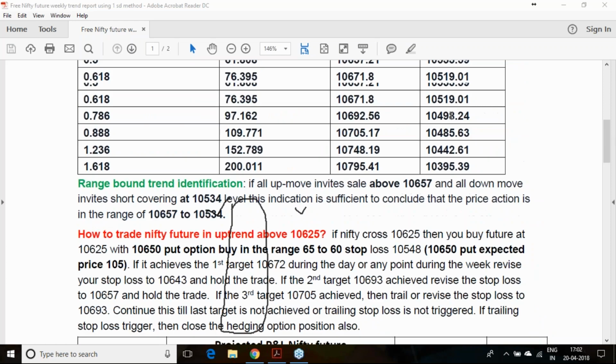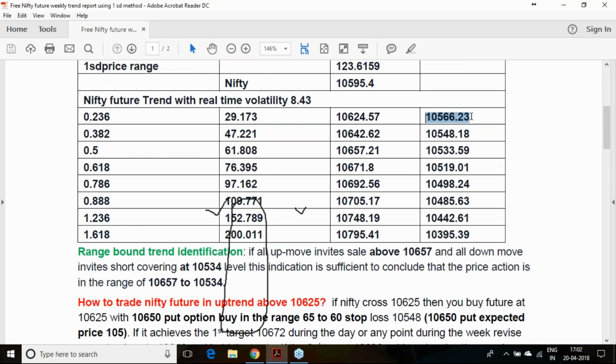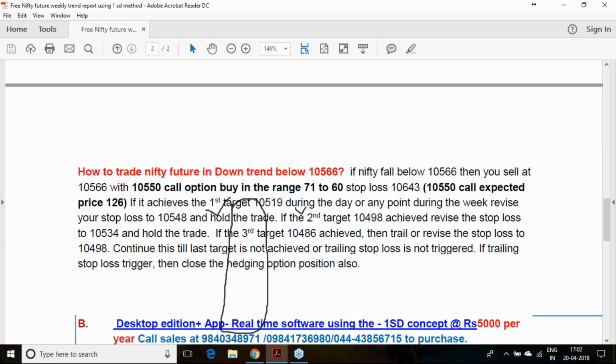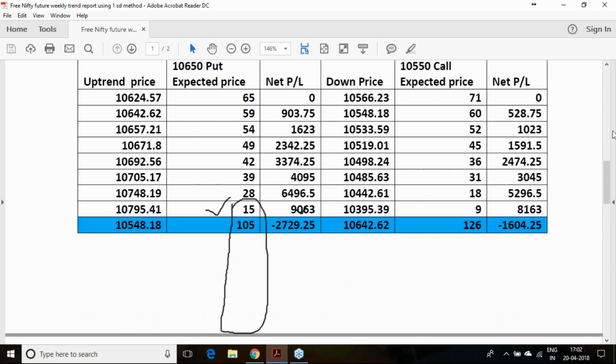In the same way, if the Nifty gives you a downtrend breakout on Monday below 10,566, then you can sell Nifty along with the 10,550 call option, which you can get around the 71 to 60 range. Currently it is in the 80 or 90 range. If it achieves the first target, your net profit will be around 1,600, and the call option will be quoting at 45.